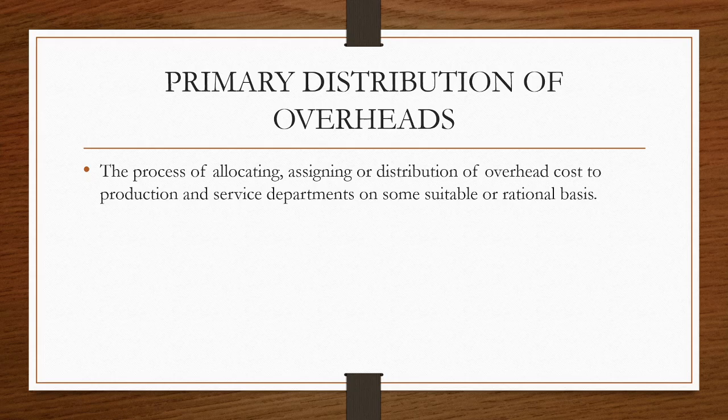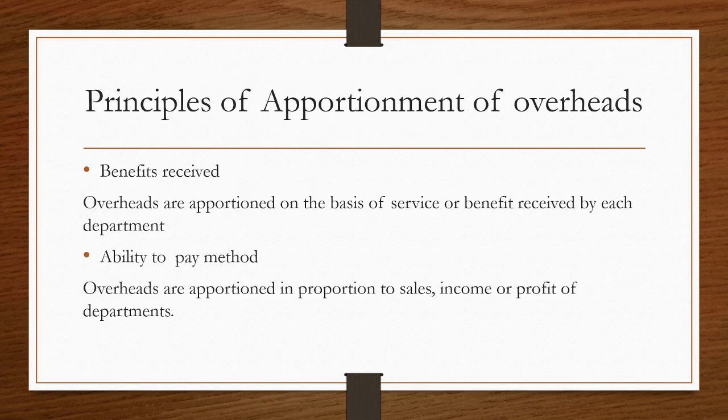Now, overheads are nothing but the aggregate of indirect materials, indirect labor and indirect expenses incurred in the organization. So these overheads have to be distributed to the various departments. At the first step, the overheads are distributed to the production as well as the service departments on some suitable or rational basis. So the principles which we adopt in order to distribute these overheads is what we are going to study in this session. Now, the principles of apportionment of overheads.